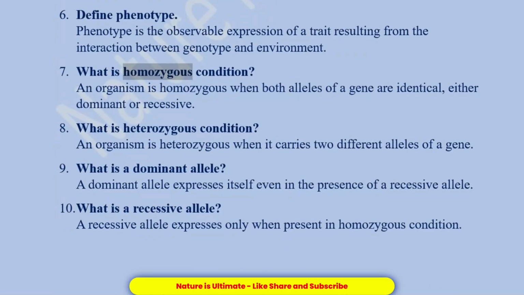What is homozygous condition? An organism is homozygous when both alleles of a gene are identical, either dominant or recessive. What is heterozygous condition? An organism is heterozygous when it carries two different alleles of a gene.